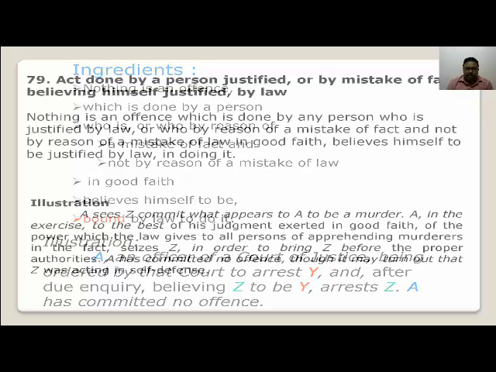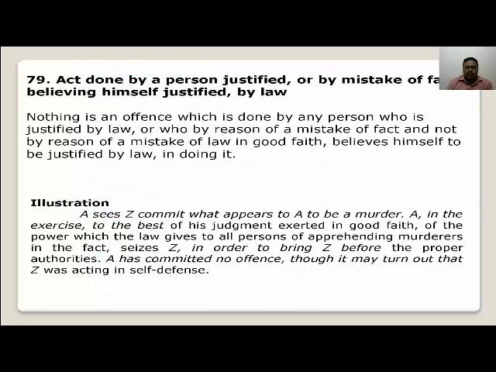The second important section which provides for the exception is section 79. It says: act done by a person justified by law, or by mistake of fact believing himself to be justified by the law.